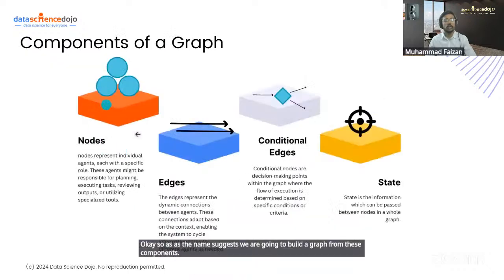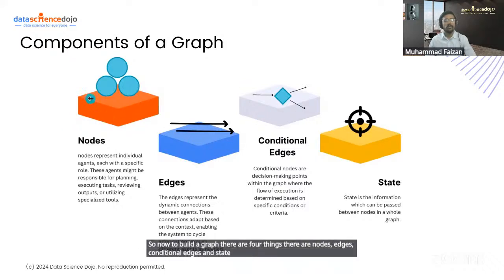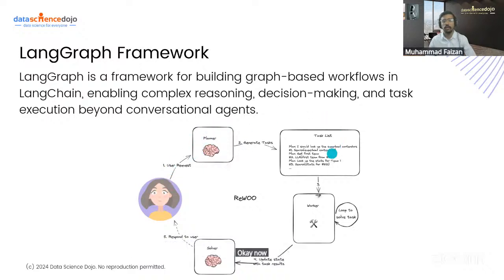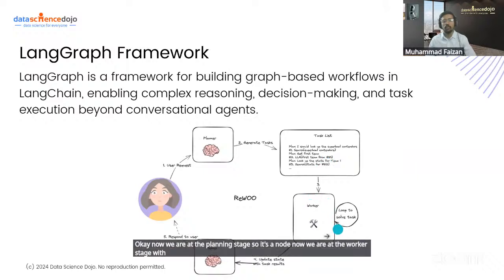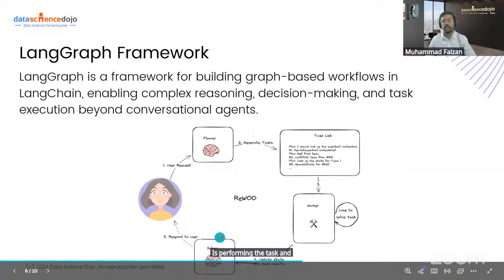So now, to build a graph, there are four things. There are nodes, edges, conditional edges, and state. So nodes, as we define, nodes can be the steps. For example, here the user gives a query, so it starts. Okay, now we are at the planning stage, so it's a node. Now we are at the worker stage, which is performing the task, and we have a solver, or you can say a compiler, which actually compiles the whole block. So it's a node, right?